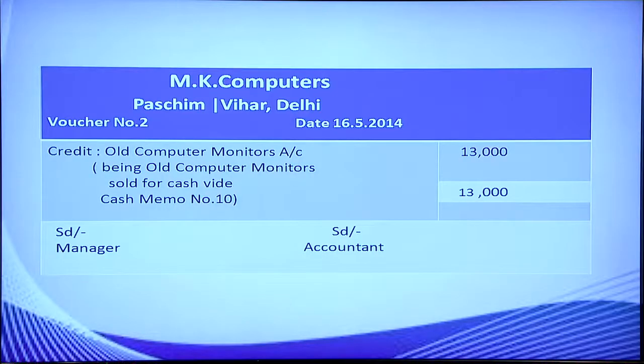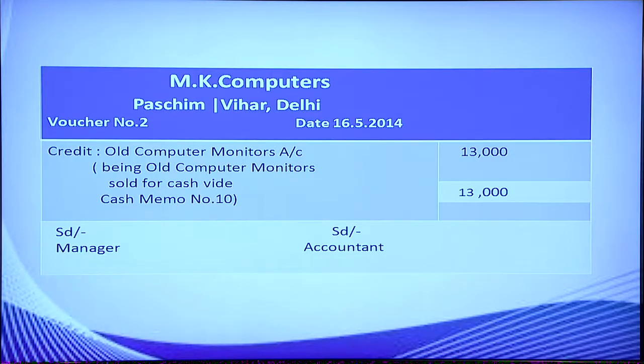Another transaction which occurred on 16th May, old computer monitors were sold. So, here also, if you want to prepare a credit voucher, you have to write the name of the organization, then voucher number 2, date. After that, write the title of the account to be credited. Here I have written credit old computer monitors account.